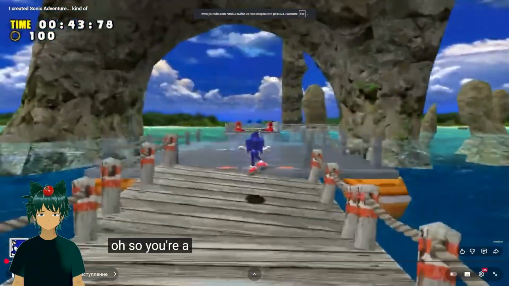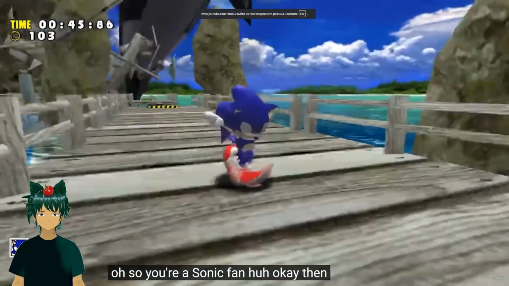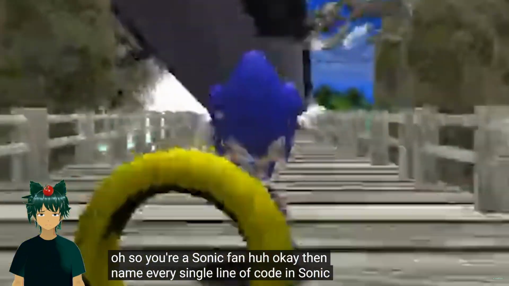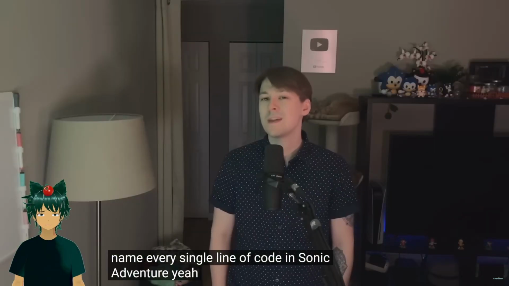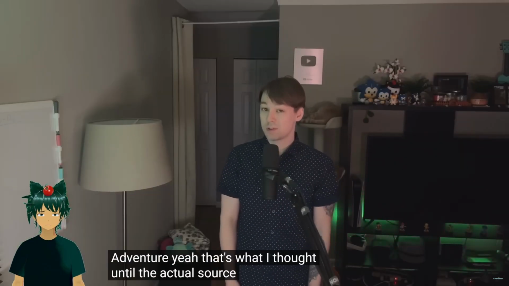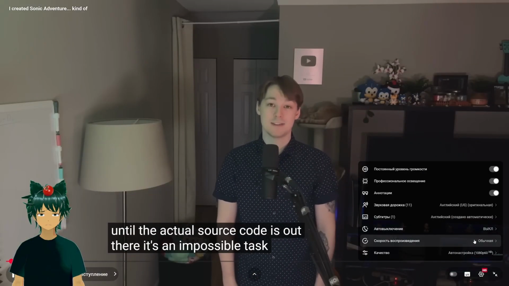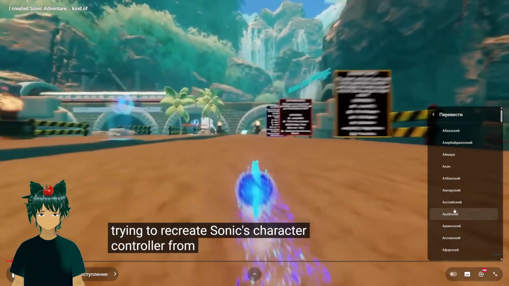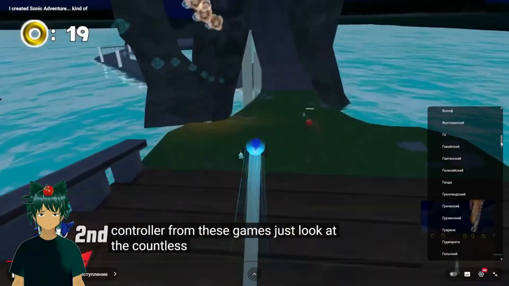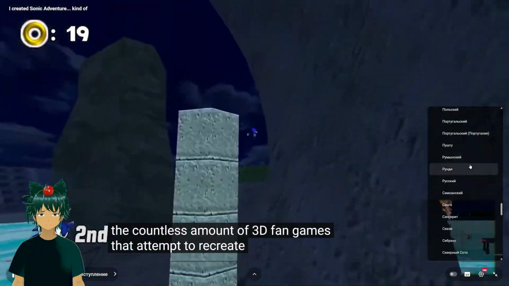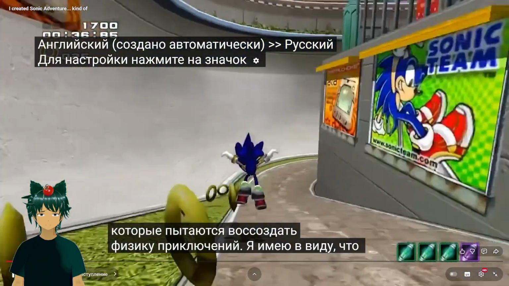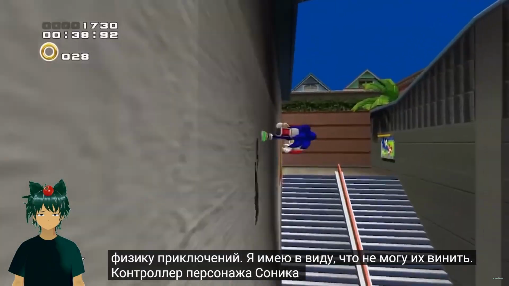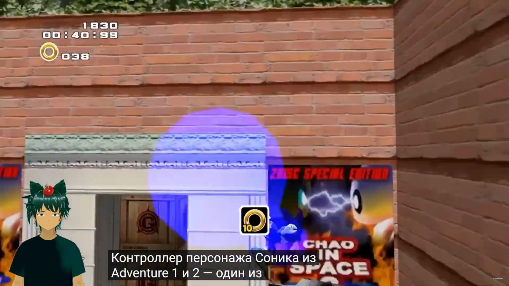Oh, so you're a Sonic fan, huh? Okay then. Name every single line of code in Sonic Adventure. Yeah, that's what I thought. Until the actual source code is out there, it's an impossible task. But that hasn't stopped others from at least trying to recreate Sonic's character controller from these games. Just look at the countless amount of 3D fan games that attempt to recreate the adventure physics. I mean, I can't blame them. Sonic's character controller from Adventure 1 and 2 is kind of the best one there is.